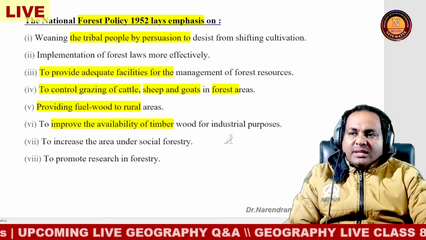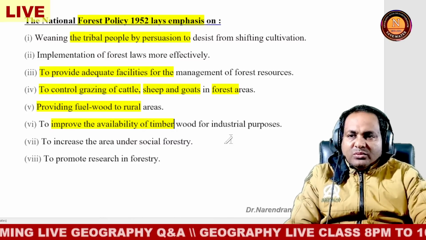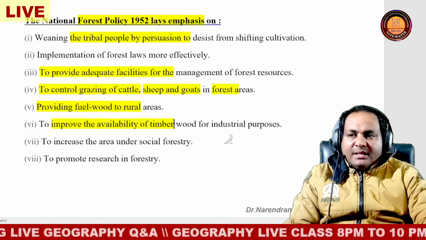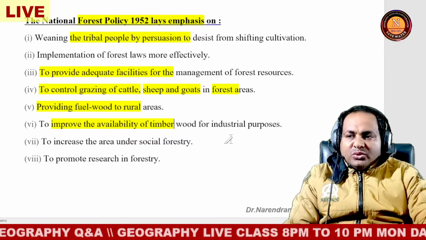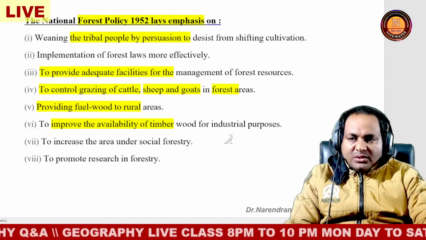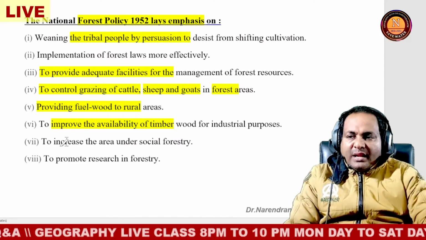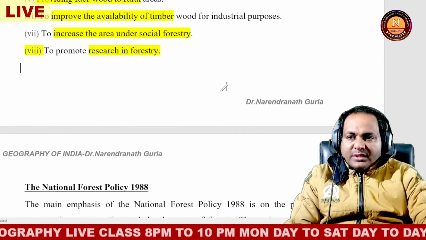So another issue in the National Forest Policy 1952: to provide adequate facility, control grazing of cattle, and also providing fuel wood to the rural area. And another, increasing the area under social forestry, also promoting research in forestry.